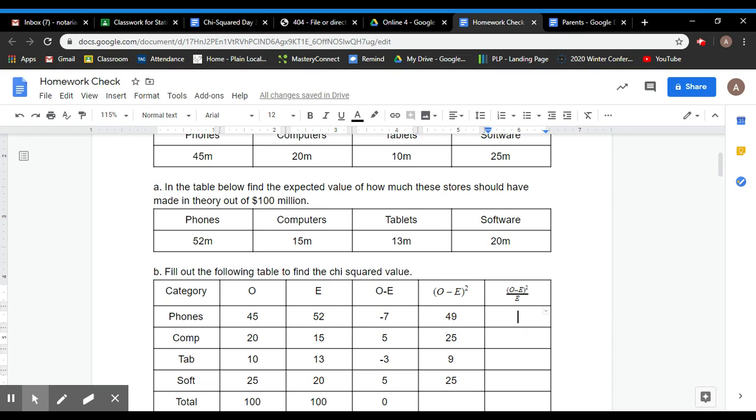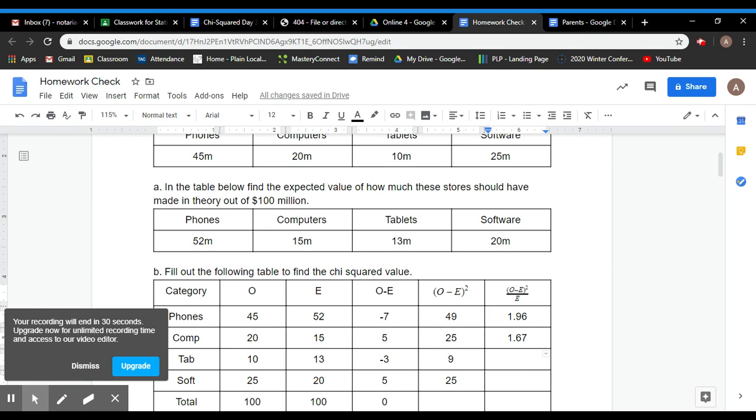Finally, for our last box, we take our O minus E squared and divide it by the E. So over here, you would do 49 divided by 52. So 49 divided by 52 is 1.96. 25 divided by 15, 1.67. 9 divided by 13 is 0.69.